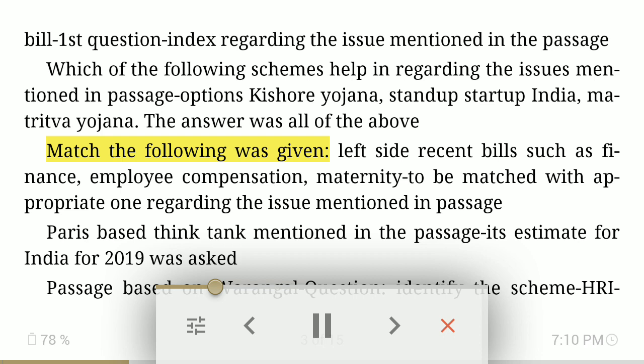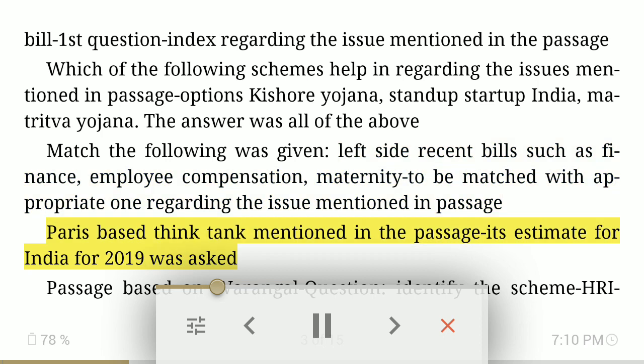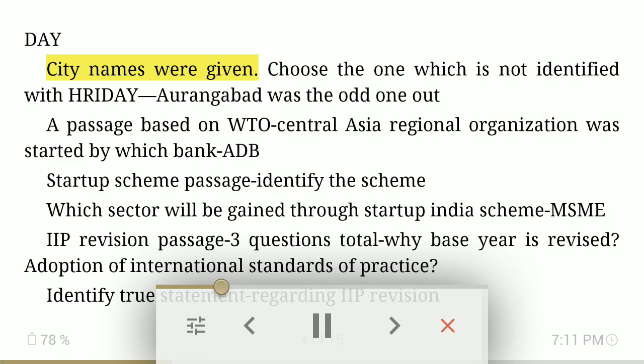Match the following was given. Left side: recent bills such as finance, employee compensation, maternity to be matched with appropriate one regarding the issue mentioned in passage. Paris-based think tank mentioned in the passage, its estimate for India for 2019 was asked. Passage based on Warangal question. Identify the scheme: Hriday. City names were given. Choose the one which is not identified with Hriday. Aurangabad was the odd one out.